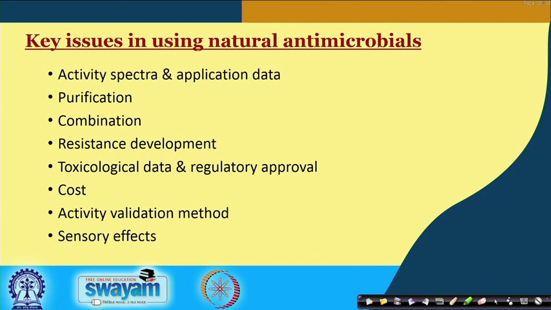Even the activity validation method: the activity of these antimicrobials when microorganisms are in contact with them should be validated, and a proper method should be developed for the validation of their activities.